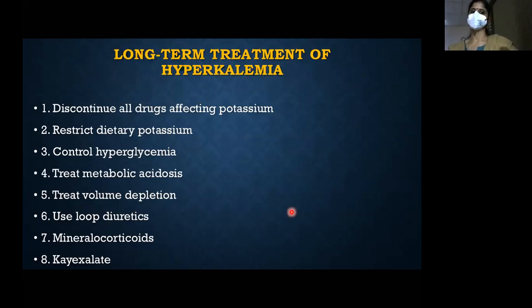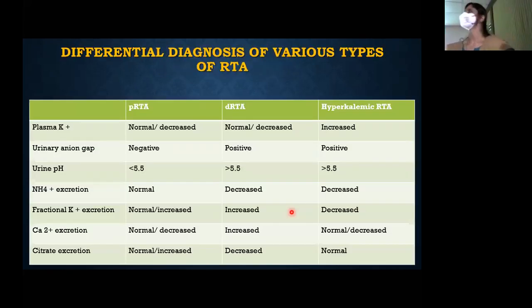Diet, drugs, hyperglycemia, volume depletion, everything has to be taken care of. Use loop diuretics and mineralocorticoid agonists, basically fludrocortisone, and drugs like potassium binders. So this is, in a nutshell, all the 3 RTAs. I haven't discussed the type 3 RTA here, because it has both features of proximal and distal RTA because of carbonic anhydrase deficiency.